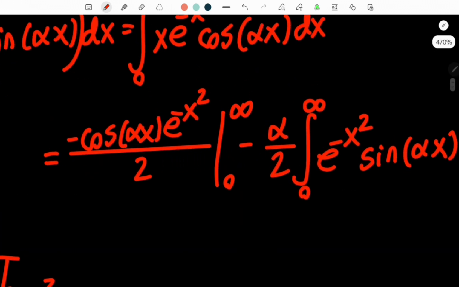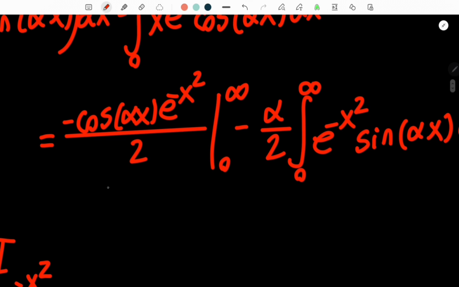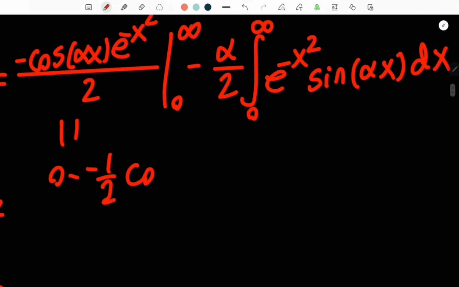But let's evaluate this side right here. If we take the limit as x goes to infinity of this thing, we'll get a 0. So therefore, this thing is equal to 0 minus negative 1/2 times cosine of 0 times e to the negative 0. Of course, e to the negative 0 is just 1, and cosine of 0 is also just 1.